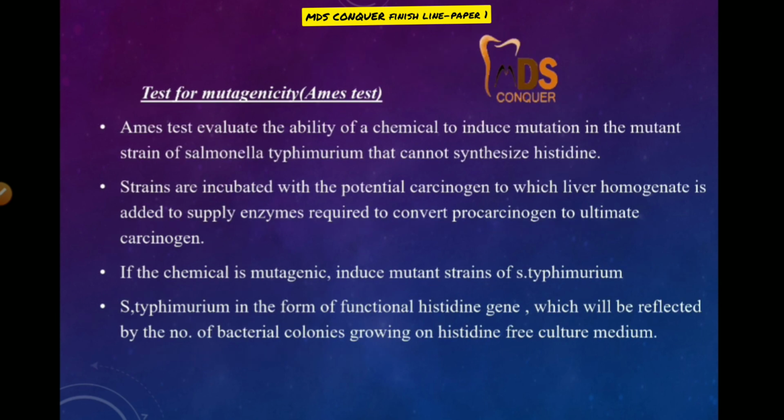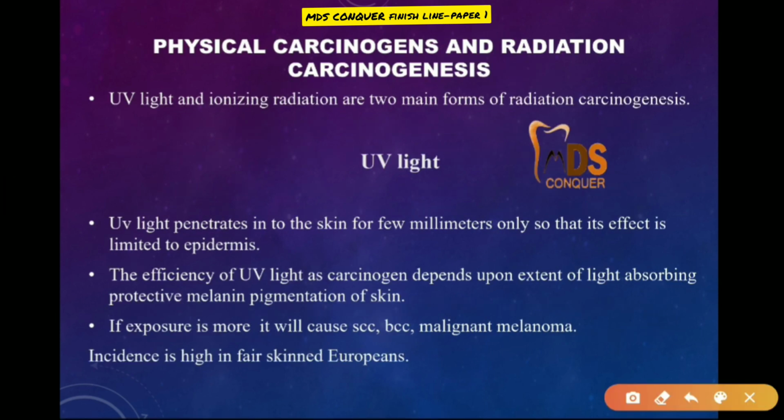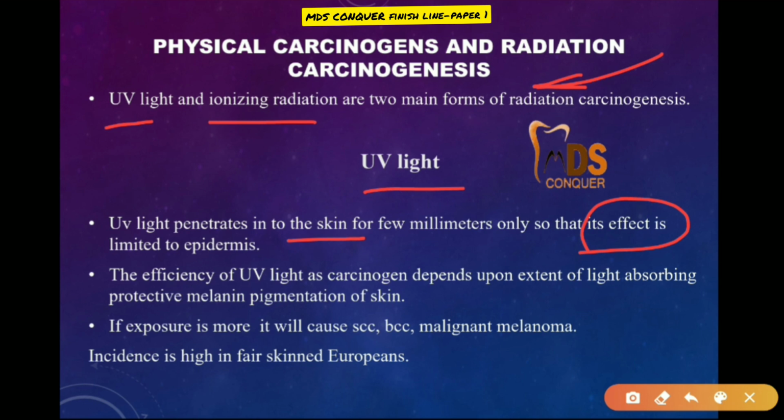Coming to physical carcinogenesis, this concerns the effect of radiation. Ultraviolet light and ionizing radiations are the two main forms of radiation carcinogenesis. UV light penetrates the skin for a few millimeters, so the effect is limited to the dermis. The efficiency of ultraviolet as a carcinogen depends on the extent of the light-absorbing protective melanin pigment of the skin. If exposure is high, it can cause squamous cell carcinoma, basal cell carcinoma, and malignant melanoma. The incidence is mostly high in fair-skinned people and Europeans.